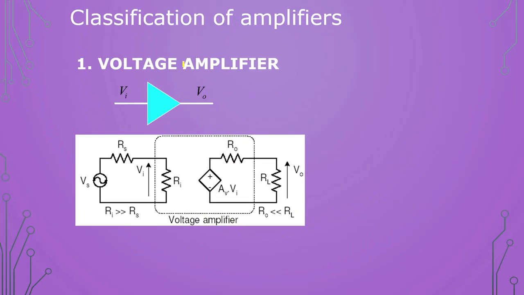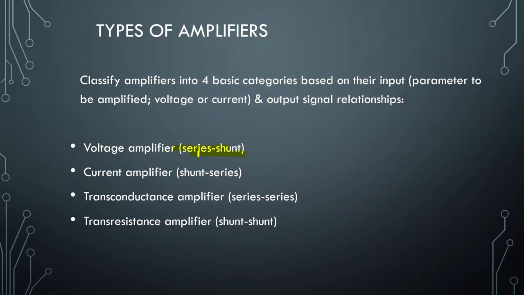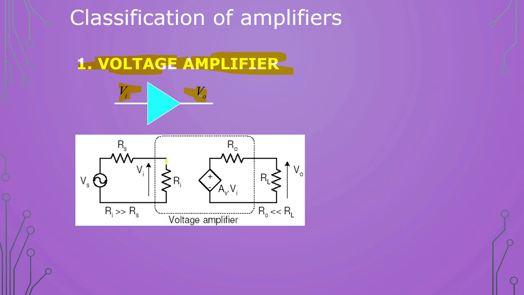When we talk about an amplifier, we are going to increase the peak signal, and if we are talking about voltage, that means we are going to deal with voltage. So voltage is our input and voltage is our output. Again we come back to series shunt. Series means something is connected in series, in a single line, and shunt means parallel. The simple meaning of shunt is parallel, we have to remember for now.